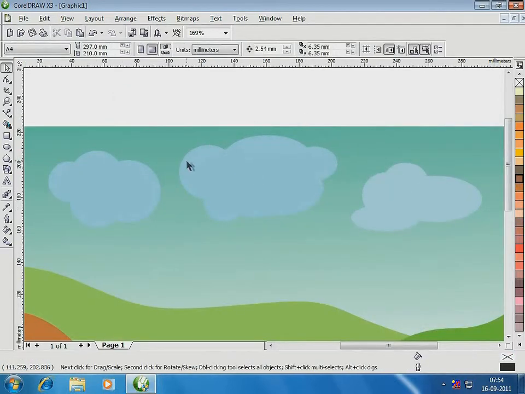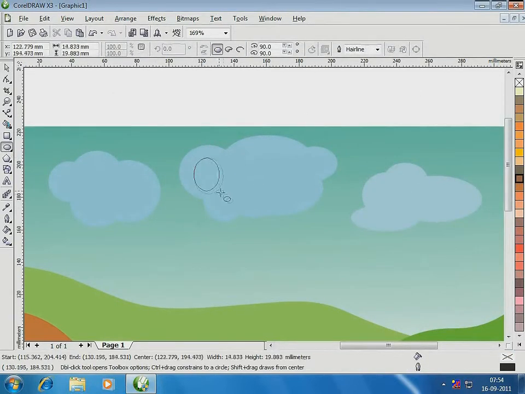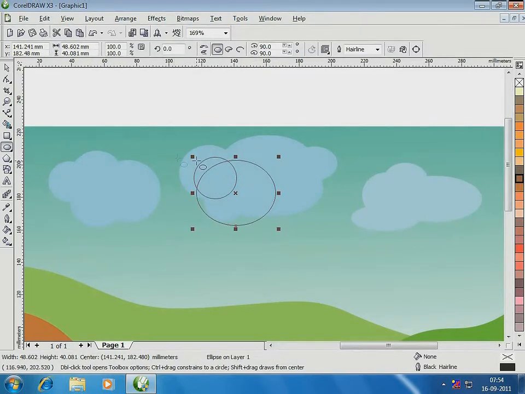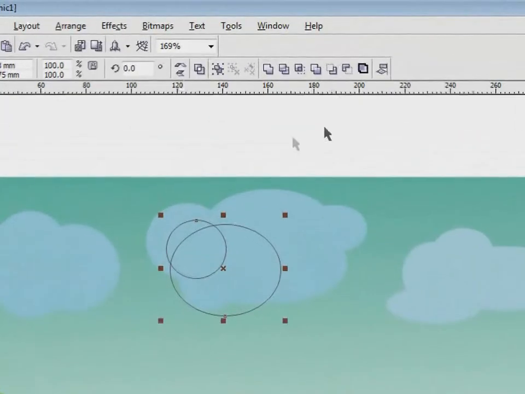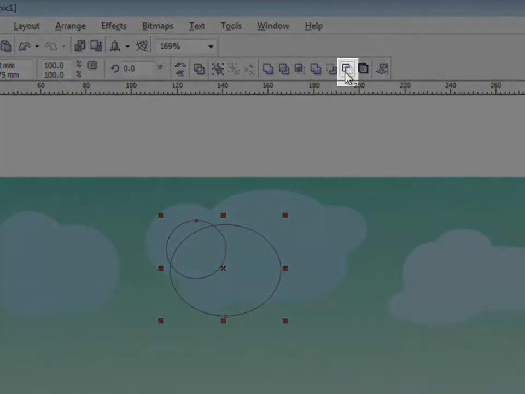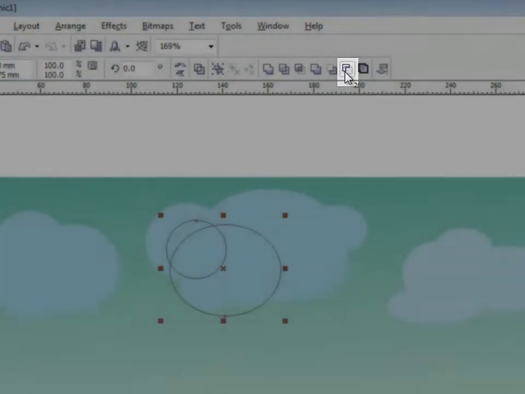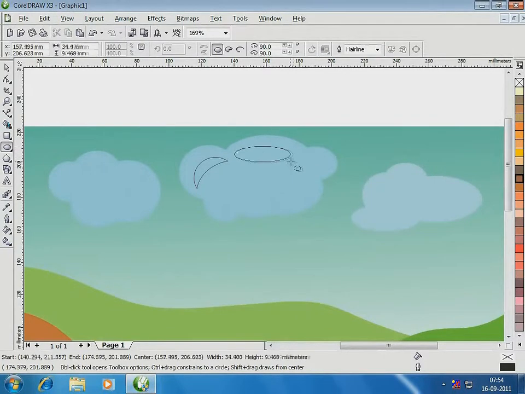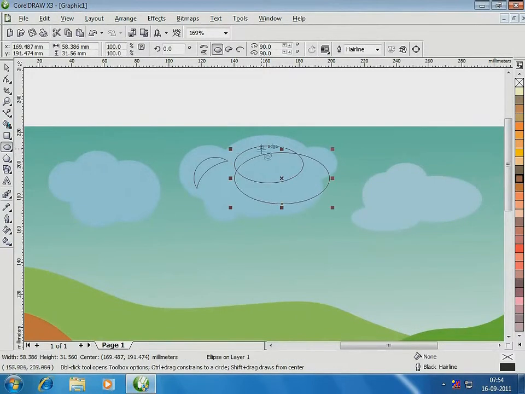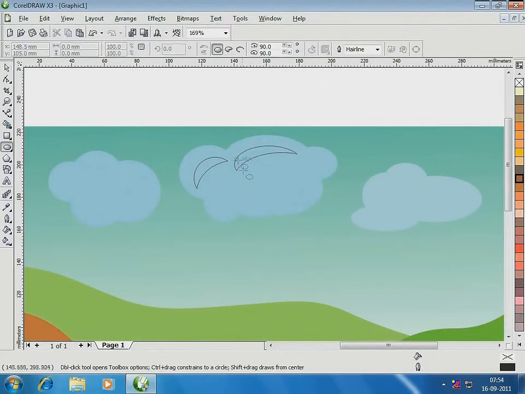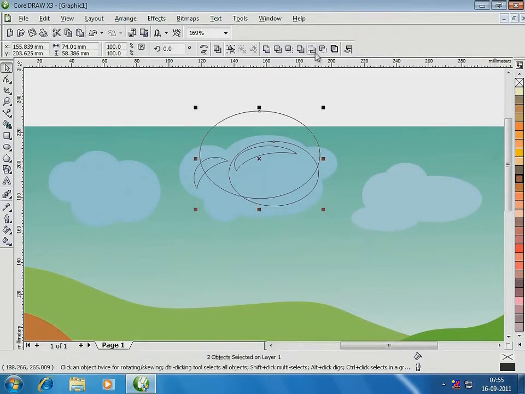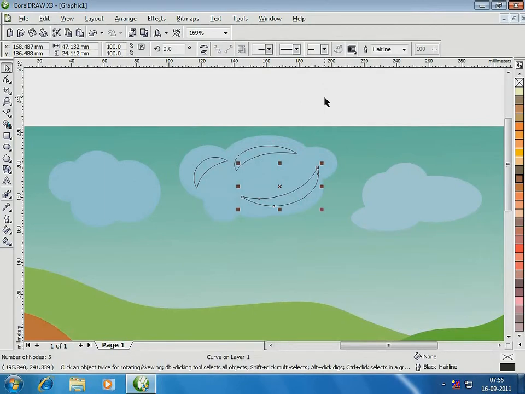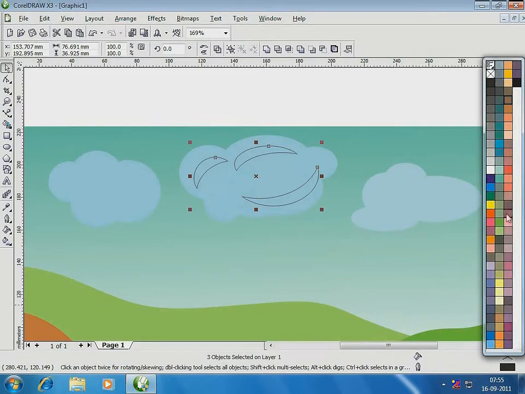I further enhance the clouds using the ellipse tool. I want to bring in a crescent shape on the cloud. The front minus option on the property bar of the ellipse tool will help me to get the desired shape. See? Now for some more of these. Let me color them.